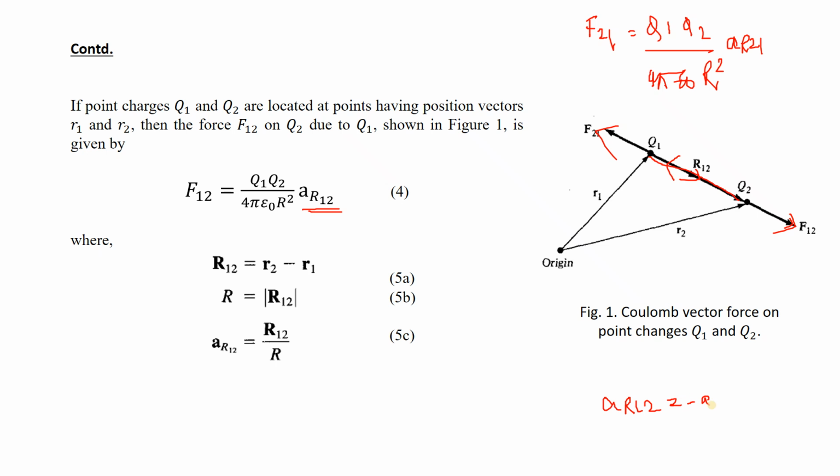Now unit vector r12 is equal to minus unit vector r21.